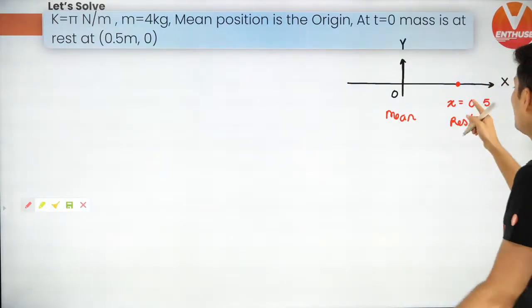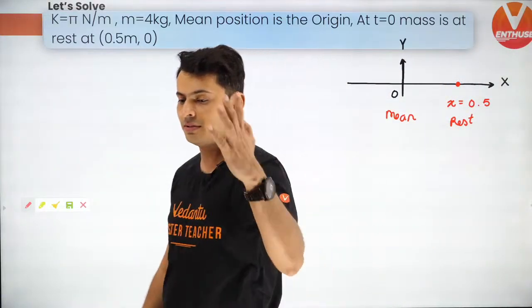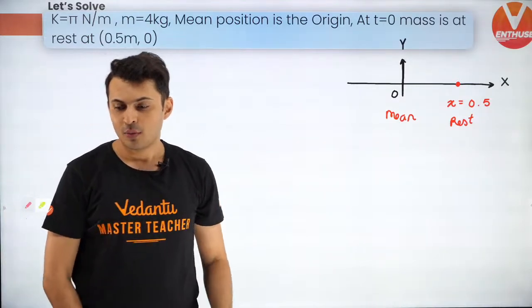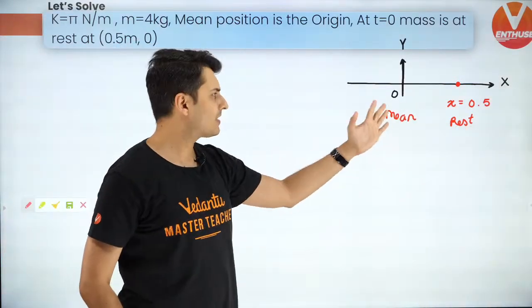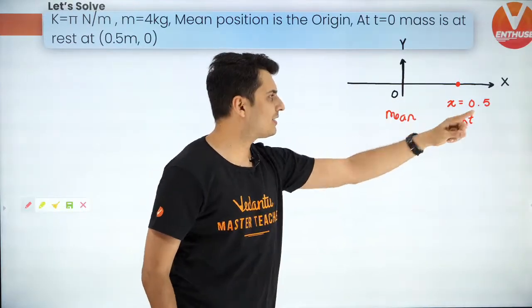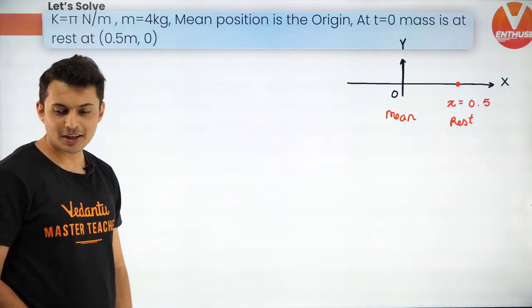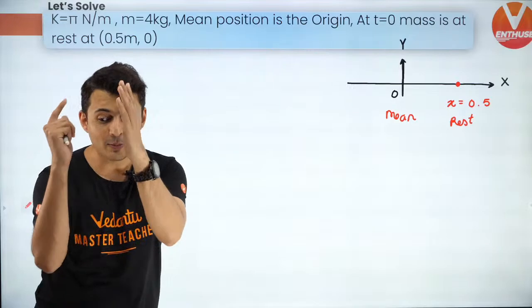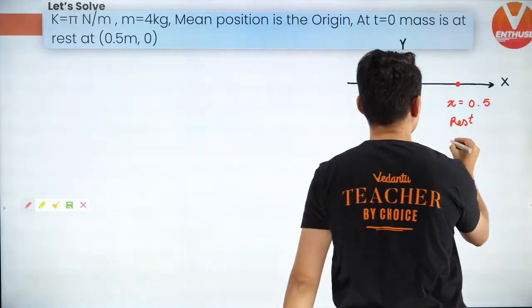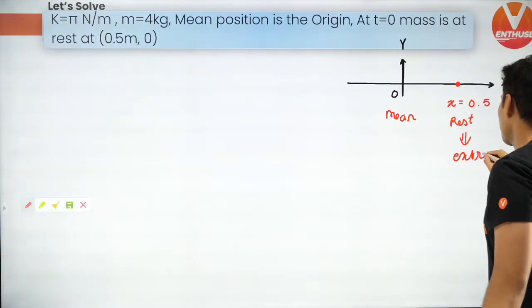Very important. Can you quickly tell me what is this point exactly in SHM terms? Is this some special point? X is equal to 0.5 and it is at rest. Extreme, very good, excellent, guys. So this implies this is the extreme position.